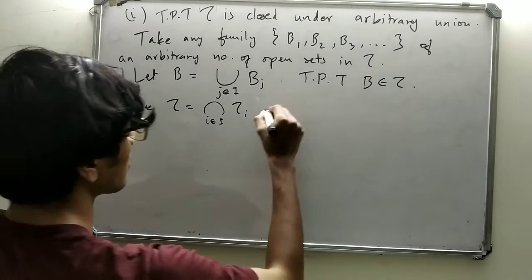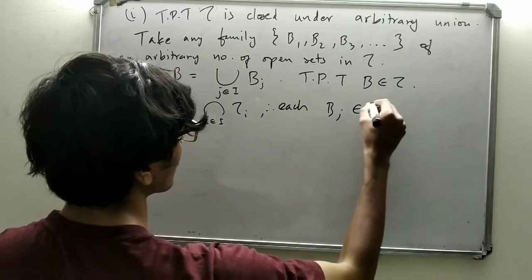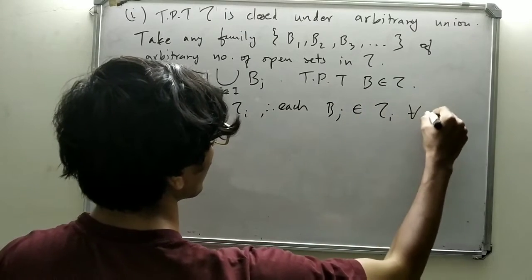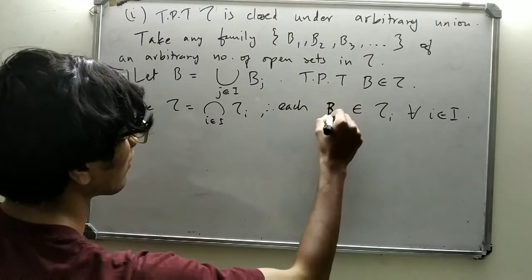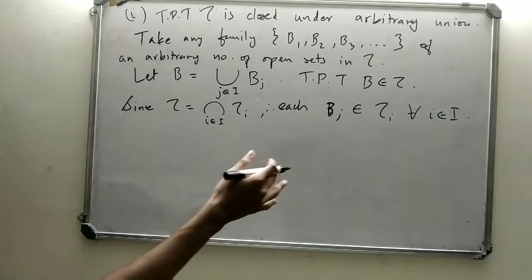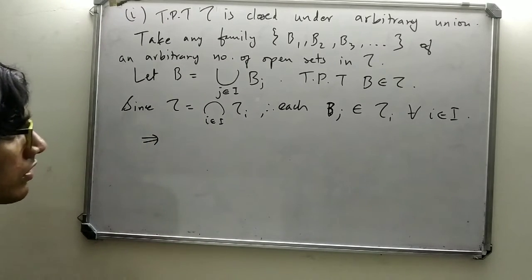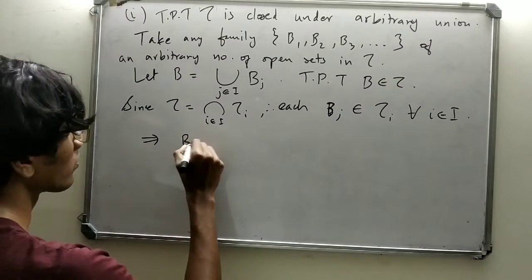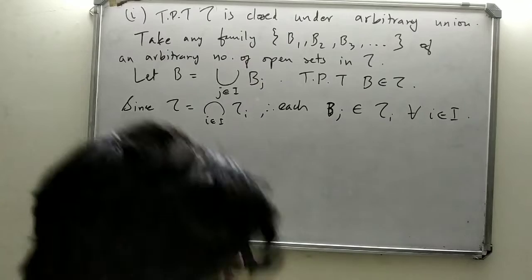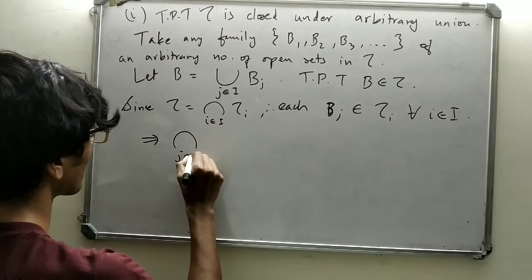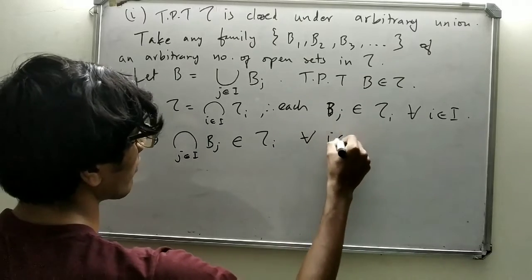Each Bj must belong to tau i for all i in I. This implies the union of Bj must belong to tau i for all i in I. Why?